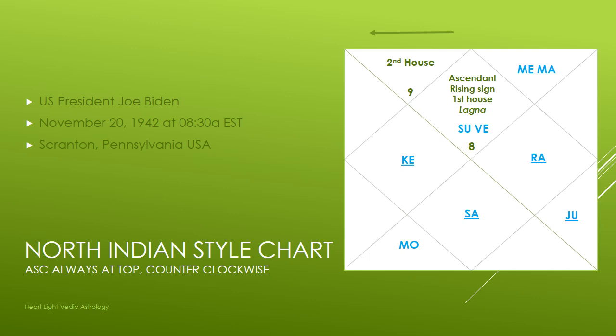Okay. Then in a North Indian style chart, you count counterclockwise. You count the houses counterclockwise. So the second house is actually, you go back from the ascendant. You can see in the second house here, I put a 9. The 9 represents the 9th constellation of the zodiac, which is Sagittarius. And then you basically count the 12 houses going counterclockwise in a North Indian style chart. Okay, so you can see here, Joe Biden in the North Indian style chart, in the top square, the ascendant, he's got Sun and Venus in Scorpio.